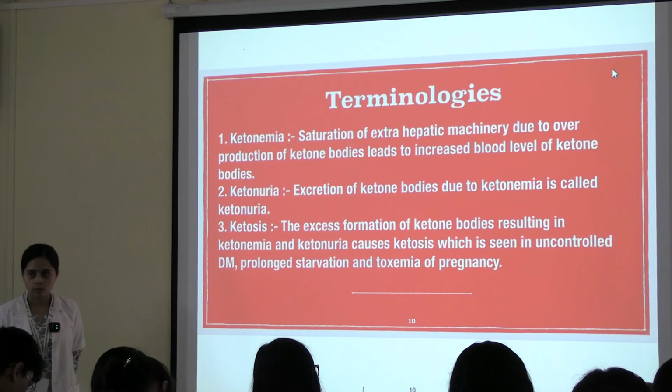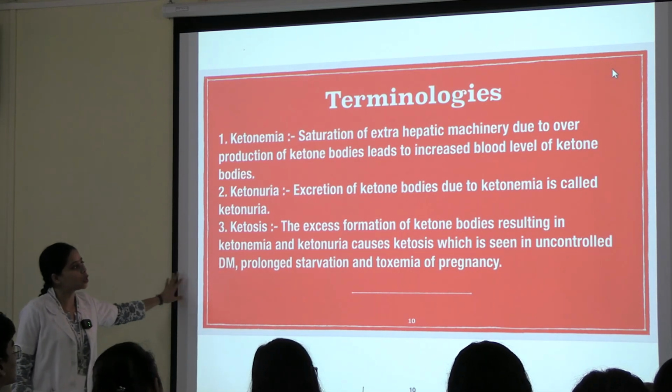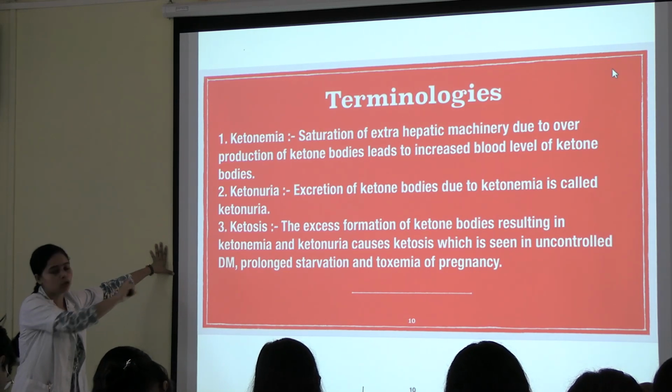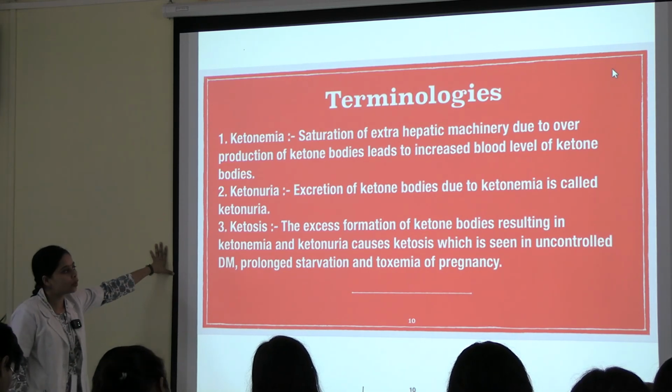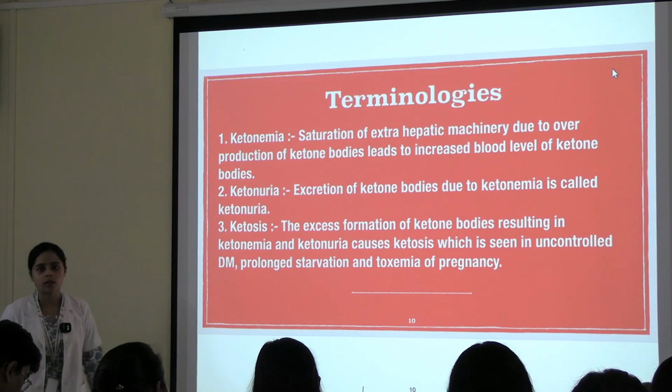Ma'am, for system, both blood and urine. Yeah. You read this definition: the excess formation of ketone bodies resulting in ketonemia and ketonuria causes ketosis, which is seen in uncontrolled DM, prolonged starvation, and toxemia of pregnancy.